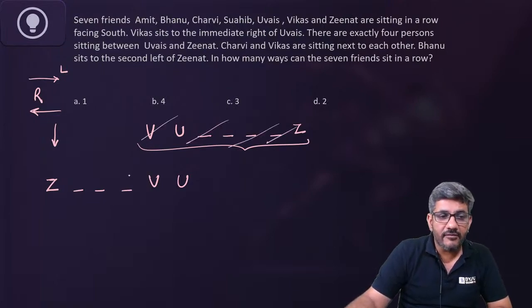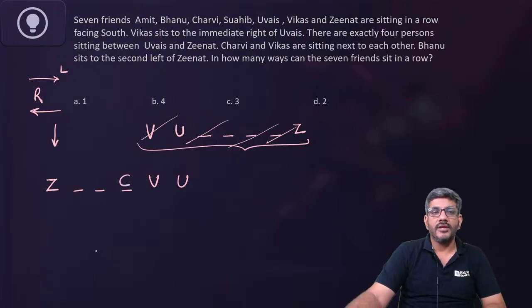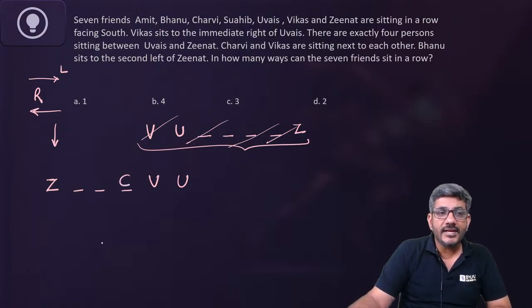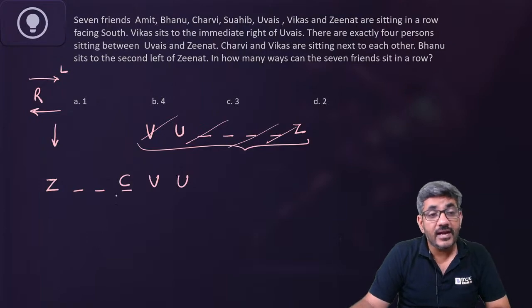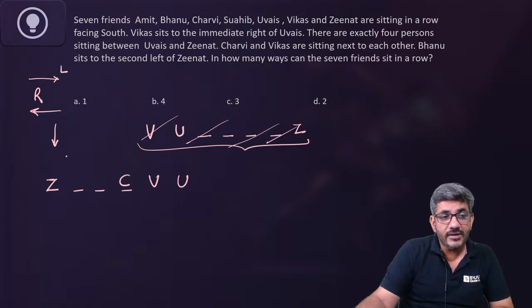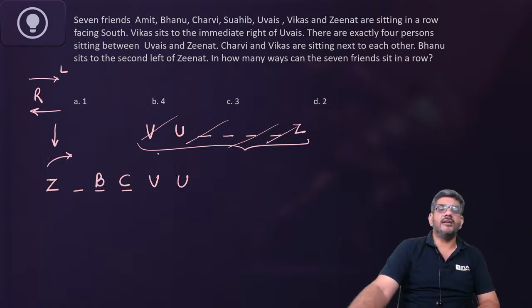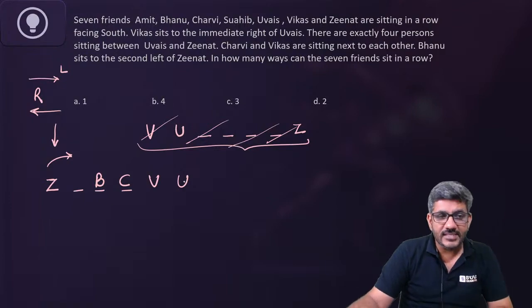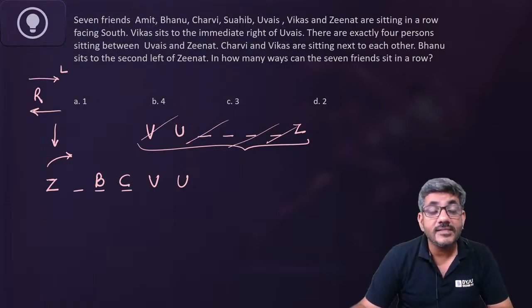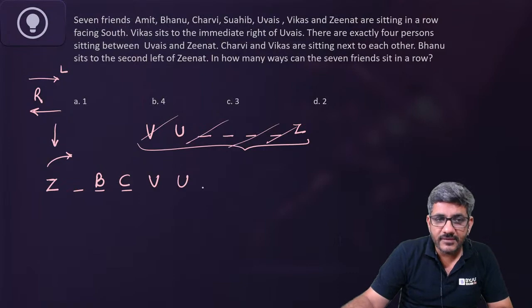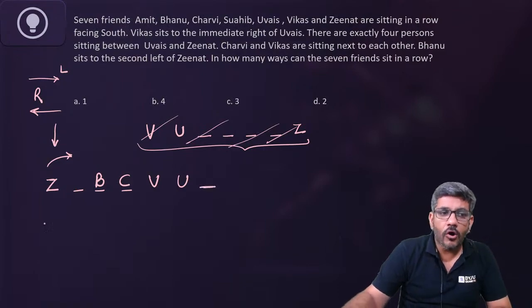So Charvi and Vikas are sitting next to each other. Charvi should be here. Bhanu sits to the second left of Zenith. तो left तो इस तरफ है. तो Zenith के second to the left is Bhanu. So Bhanu would be here. In how many ways can the 7 friends sit in a row? So now we have 6 seats here. Where is the 7th seat? The 7th seat can be here, or the 7th seat can be here as well.